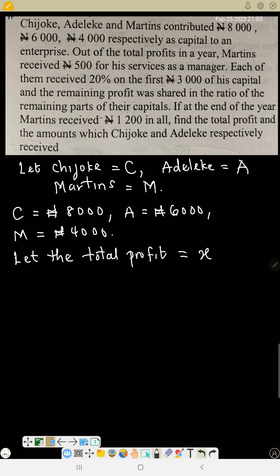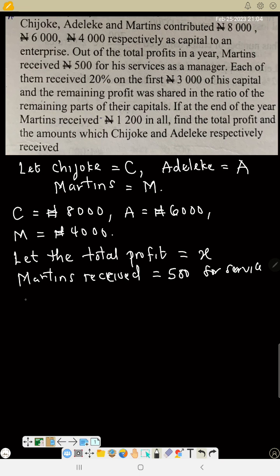Now, Martins received 500 naira for his service as a manager. That is out of the total profit in a year. We don't know the total profit, we represent it as X. So Martins received 500 naira for his service.